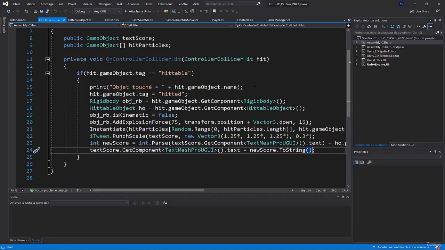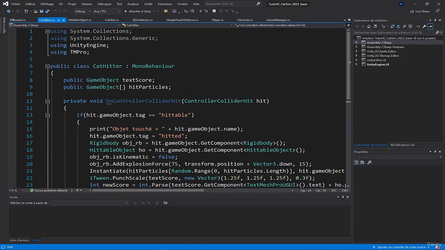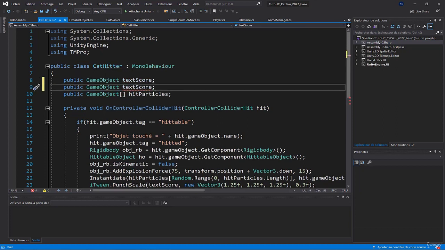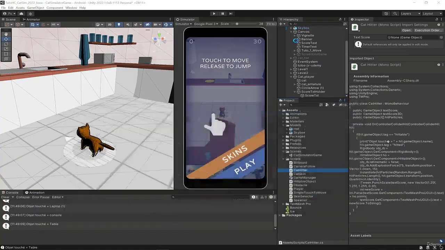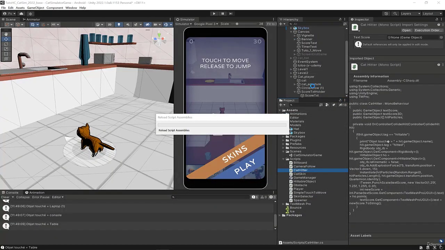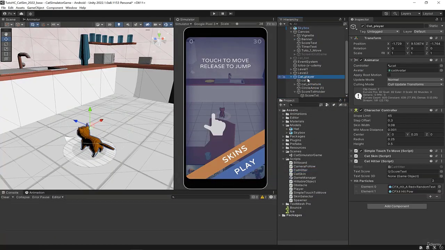For this, we go back to our cat header. We'll create a public game object, and I'll call it textScore 3D, 3D being the 3D text above the cat's head. I'll go back to the cat object and drag the score text, not the one we just created, but really the score text.